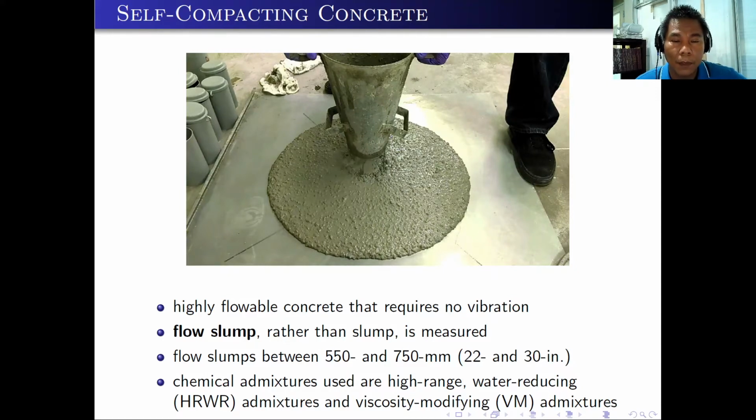The flow slump is used rather than the slump. Flow slumps are between 550 to 750 millimeters. That is, you have to measure the diameter of this mix after removing it from the cone. Chemical admixtures are used, that are high range water reducing admixtures and viscosity modifying admixtures.